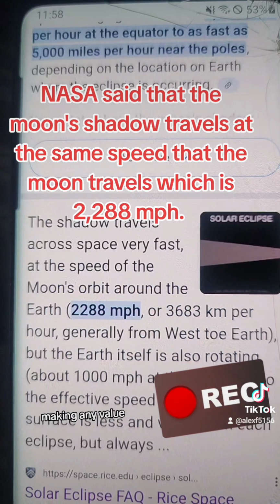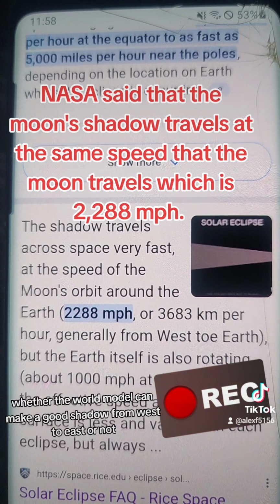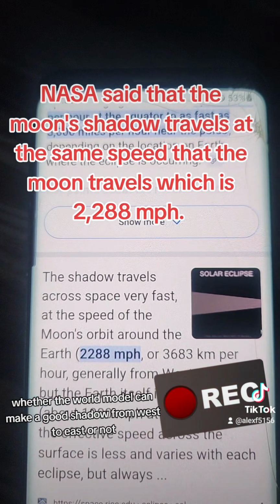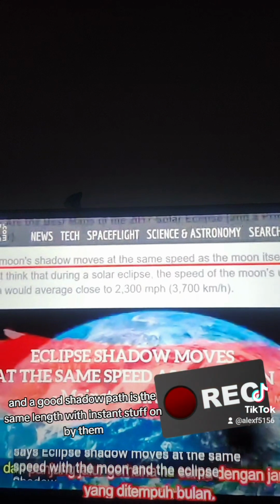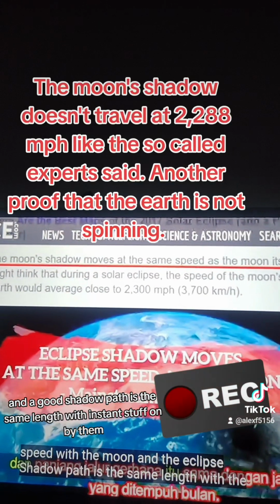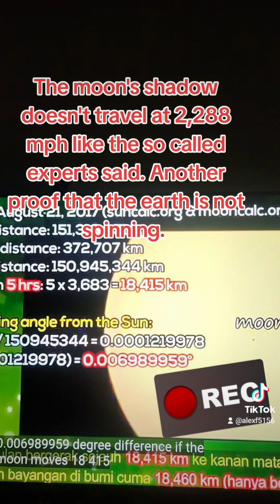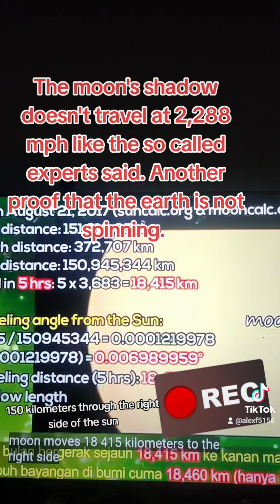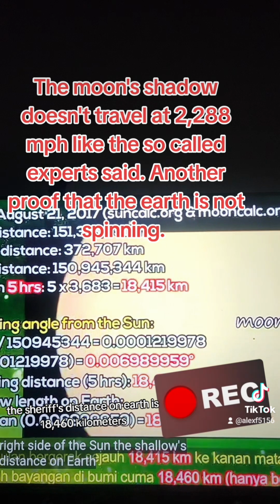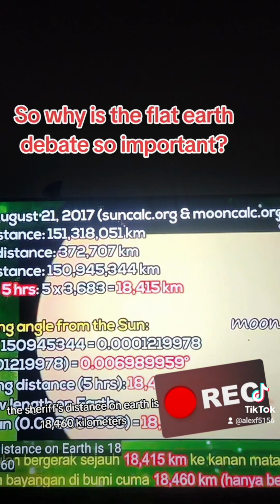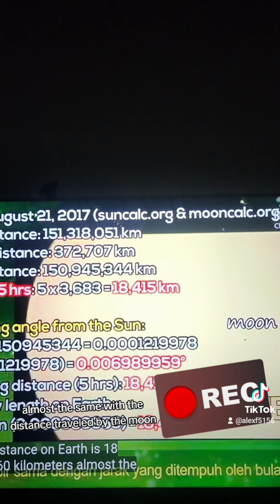NASA said that the moon's shadow travels at the same speed that the moon travels, which is 2,288 miles per hour. The moon's shadow doesn't travel at 2,288 miles per hour like the so-called experts said, another proof that the Earth is not spinning. So why is the flat Earth debate so important?